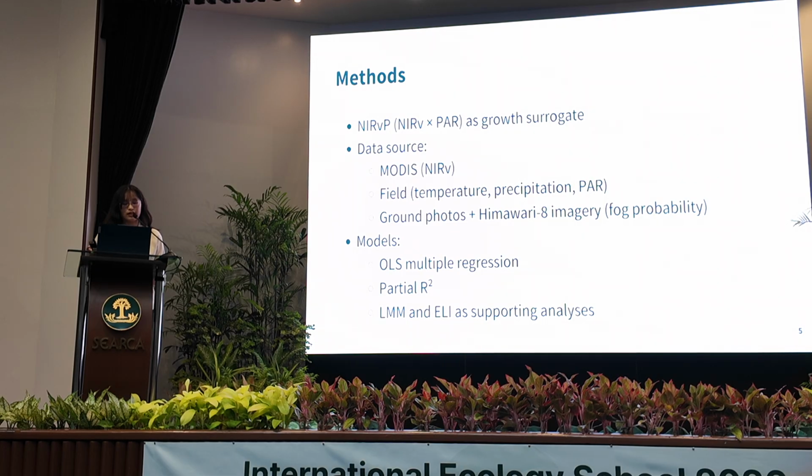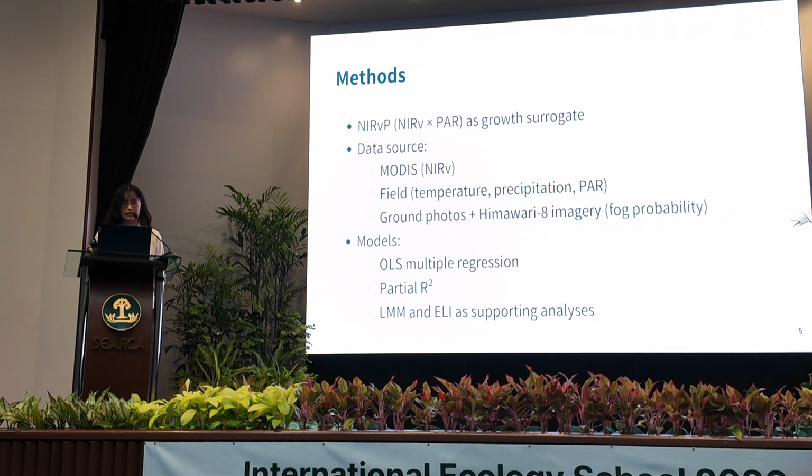And for the climate variables, temperature, precipitation, and PAR, which is photosynthetically active radiation, came from field measurements. And the fog probability was generated from ground-based time-lapse photos and Himawari-based satellite imagery using a machine learning model.